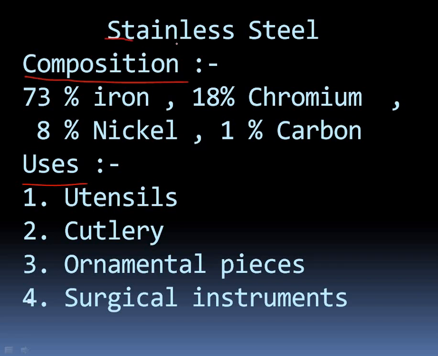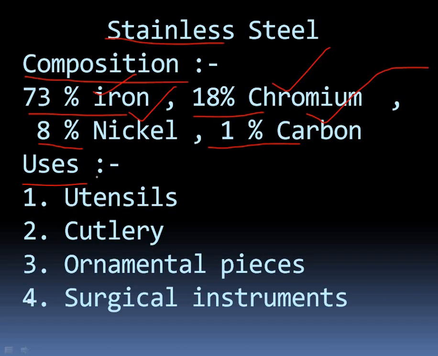So first of all, if I talk about stainless steel, its composition is 73% iron, 18% chromium, 8% nickel, and 1% carbon, right? Again I am saying, 73% iron, 18% chromium, 8% nickel, and 1% carbon is present there. Now if we talk about their uses, we can use stainless steel in making utensils, cutlery, ornamental pieces and surgical instruments.